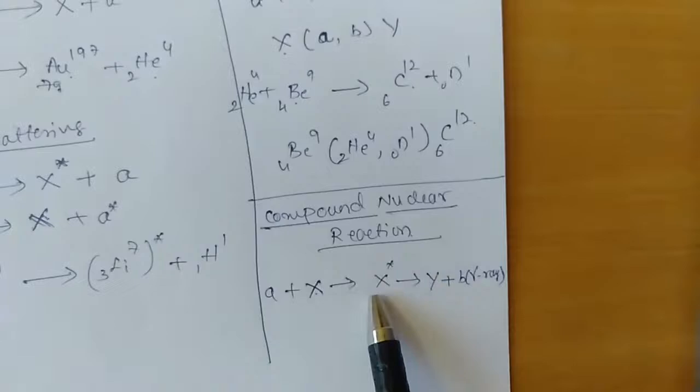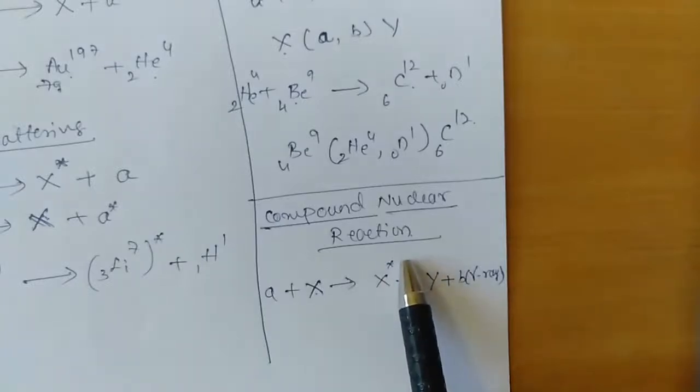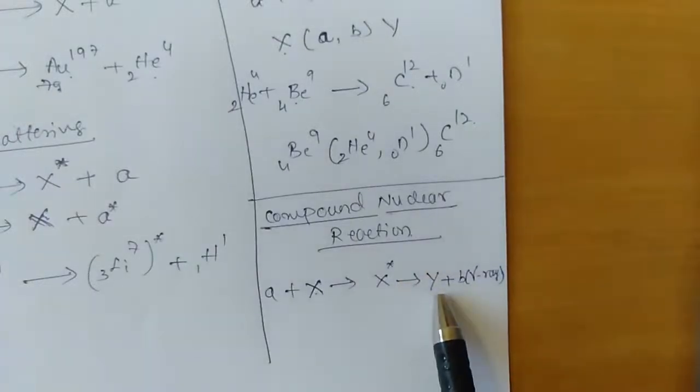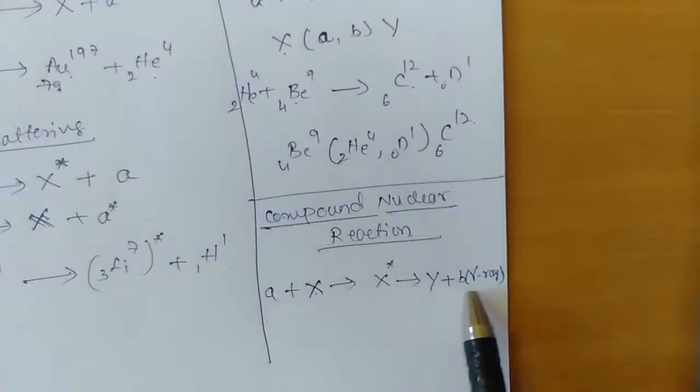This compound nucleus will be in the excited state, and its lifetime in the excited state is very short. Therefore it will go back to the normal state, or form another nucleus, the residual nucleus or product nucleus, with the emission of gamma. The ejectile will usually be gamma in these types of nuclear reaction. So this is what we call a compound nuclear reaction.